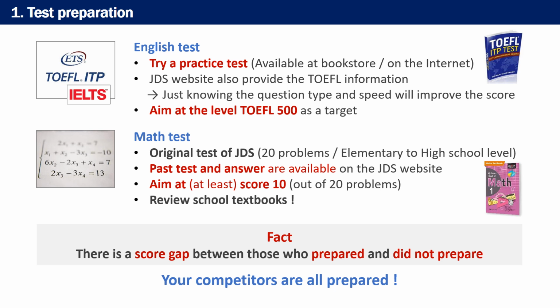The latter half of the questions are a bit more advanced, but we recommend that you aim for half of the 10 points first in order to pass the selection process. If you prepare properly, you can get half of the score on this test. So, try to solve the past test once by yourself, and if you can't solve it, review textbooks you used in school or ask someone who is familiar with mathematics to help you.